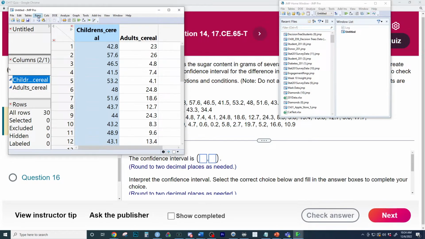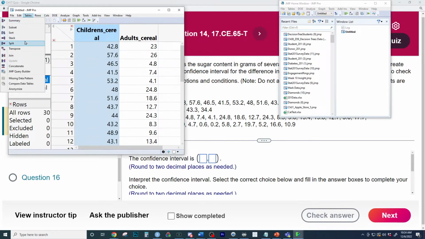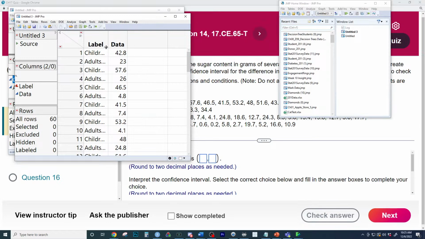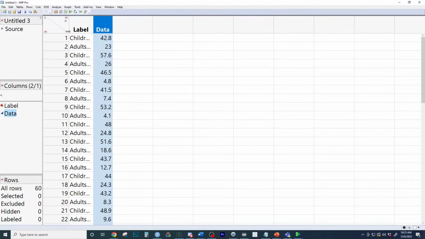So now we're going to go here to Tables and Stack. Once you go to Tables, Stack, double click both of them and stack both of the columns right there. What this is going to do is stack both those columns on top of each other so that you have a categorical variable and a quantitative variable, which is the point of doing the two sample t. The two sample t means you have a two-level categorical variable and a quantitative variable.